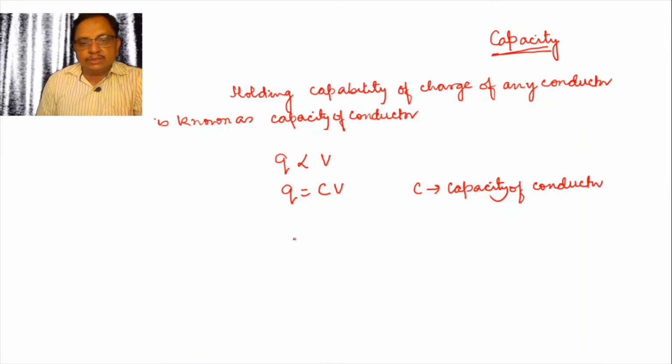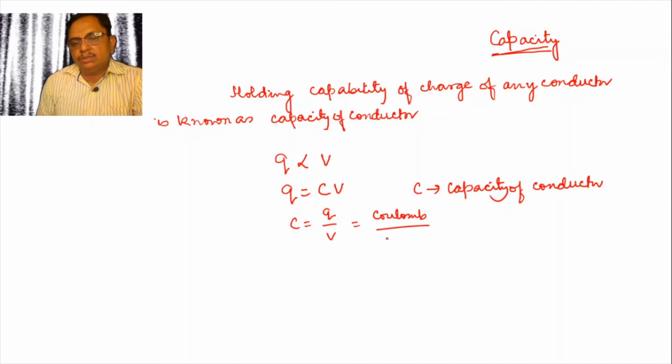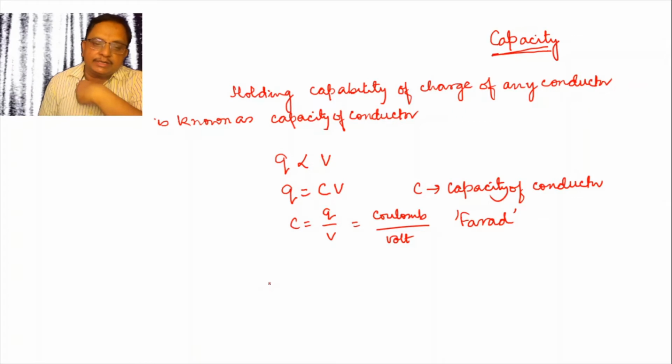You know, now from this formula it will be Q upon V, meaning coulomb per volt. The unit may be coulomb per volt, or we can write a new unit for it, that is farad. Farad is a big unit, so we take microfarad. 1 microfarad is equal to 10 to the power minus 6 farad. 1 picofarad is 10 to the power minus 12 farad.